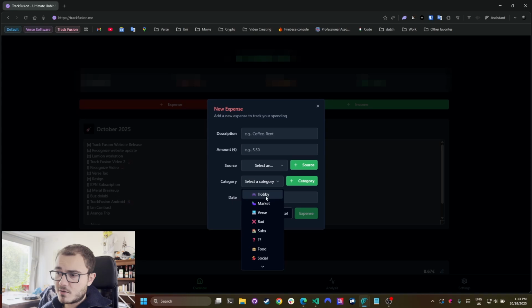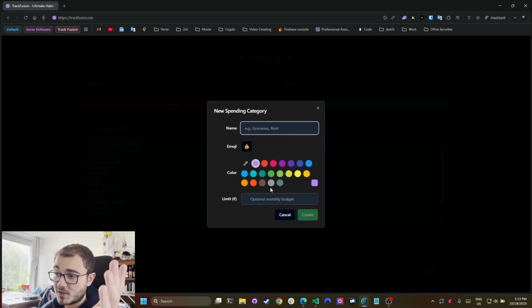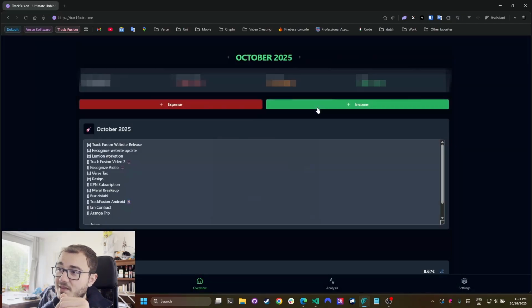There are categories, so hobby, market, versus business, bad stuff. Subscription is basically stuff like rent, insurance, whatever. Food, social, it goes on. You can create any category you want. You set your emoji, you set your limit, which is optional. You don't need to have a limit, but with that limit, we calculate this total limit.